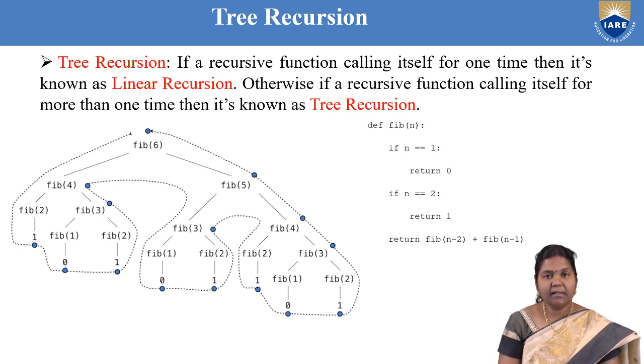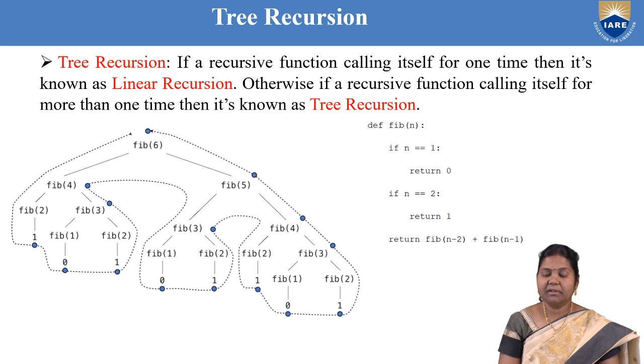Now before understanding tree recursion, let us understand recursion can be of again two types. One is called linear recursion, second one is called multiple recursion. Linear recursion means if a function is calling itself once, then it is called linear recursion. Similarly, if a function is calling itself twice, then it is called binary recursion. And if a function is calling itself multiple times, then it is called multiple recursion or tree recursion. So, tree recursion is nothing but a multiple recursion.